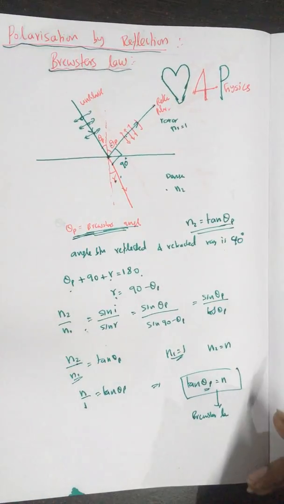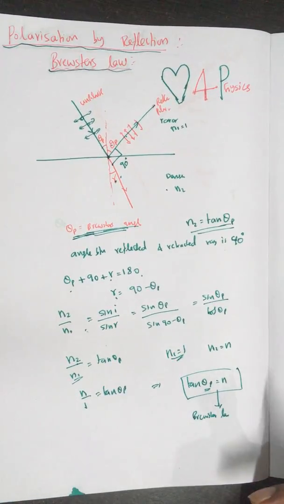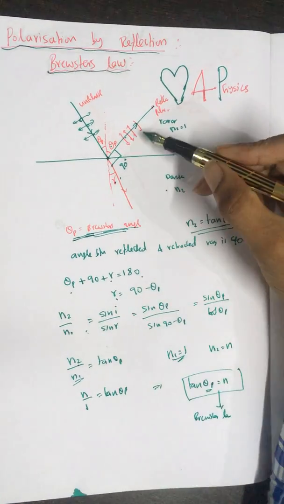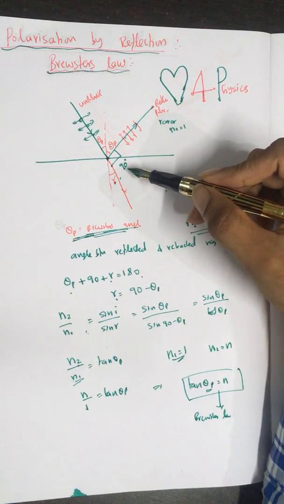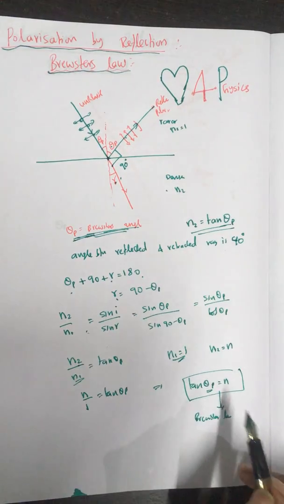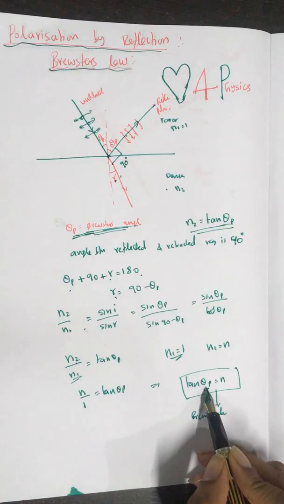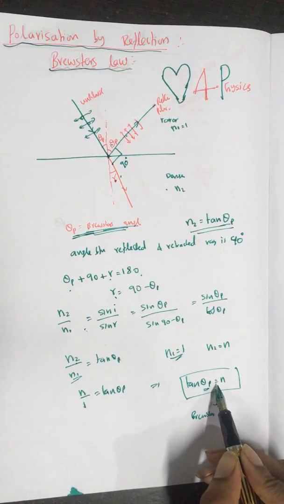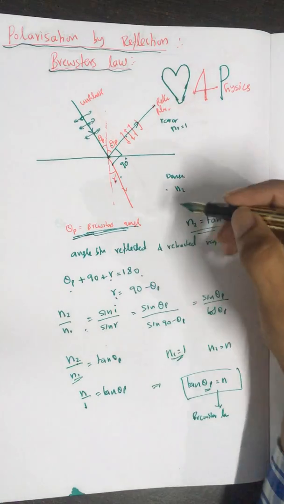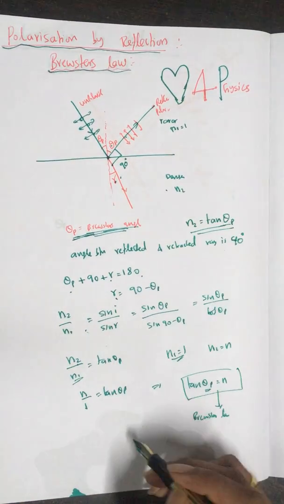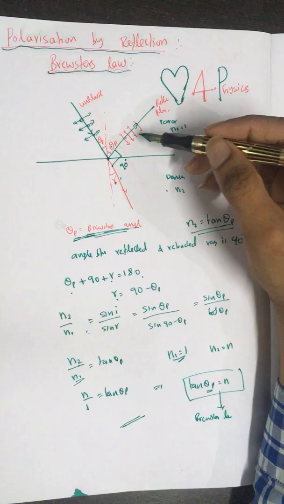So theta p is Brewster's angle, at which the reflected ray is completely polarized, and the angle between the reflected and refracted rays is 90 degrees. What the law says is that the tangent of the angle of incidence, which we call Brewster's angle, is exactly equal to a constant. That constant is the refractive index of the denser medium, at which the reflected ray is completely polarized.